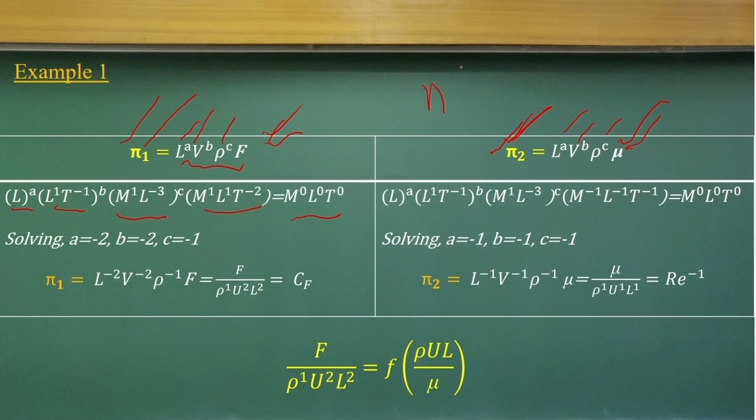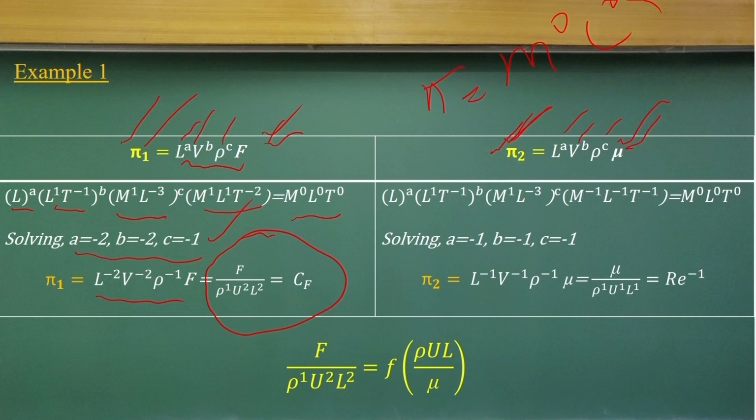If phi is dimensionless, then M naught, L naught and T naught. If that is the condition, you just equate the power exponent of the mass, the power exponent of the length, and the power exponent of the time, and if you equate them, you will get the values of a, b, c. It is very easy. Then you get a non-dimensional form of force divided by density, u square, L square, where L is the length.